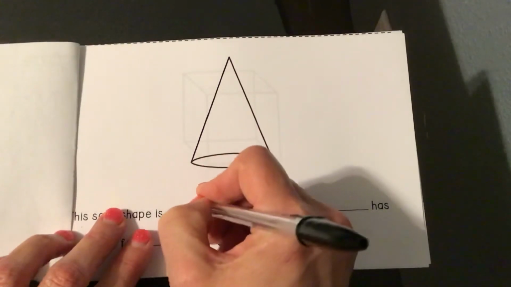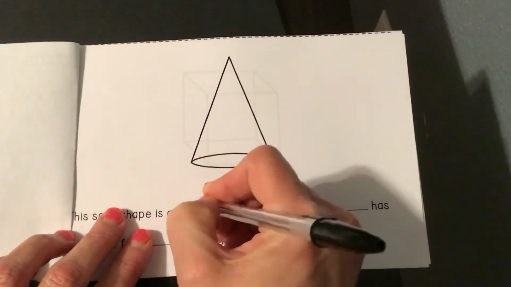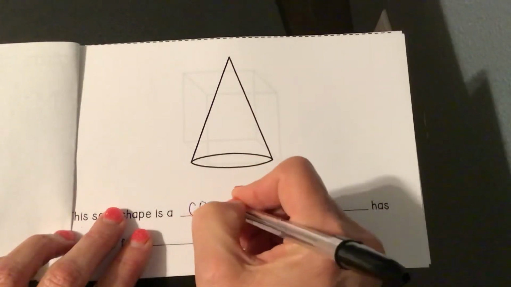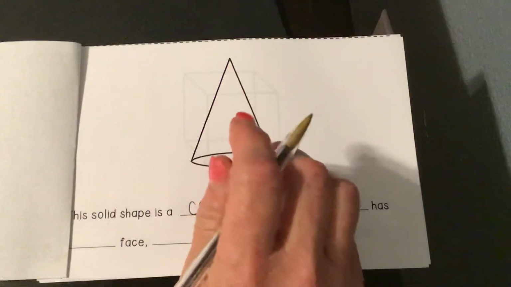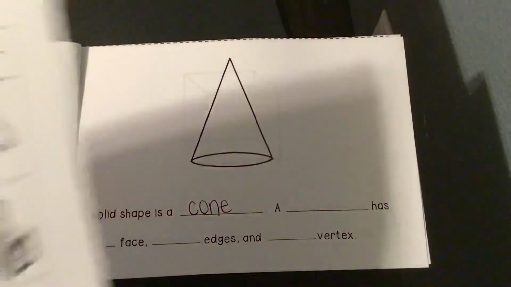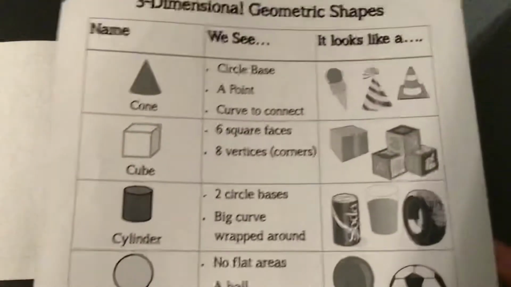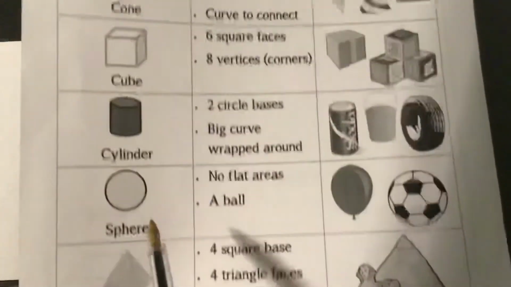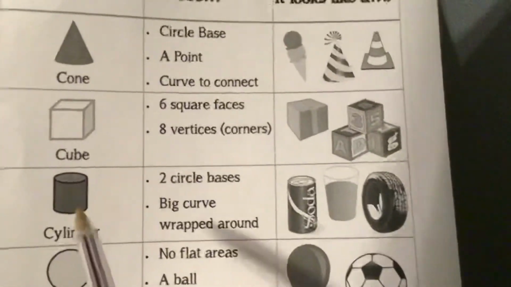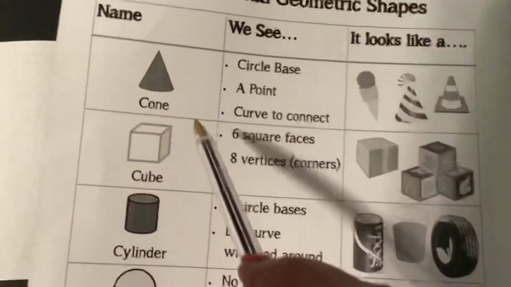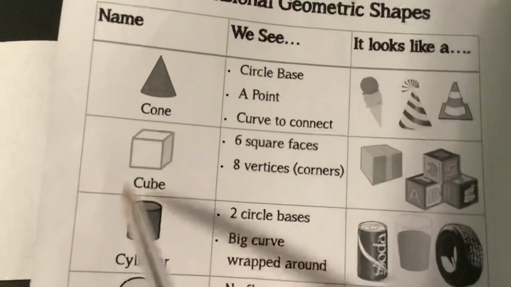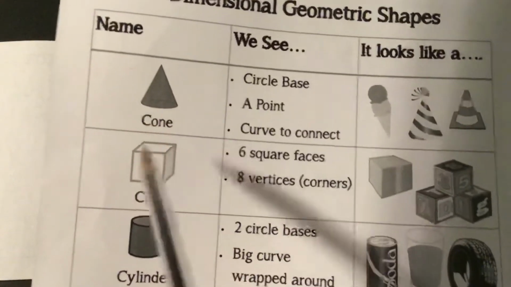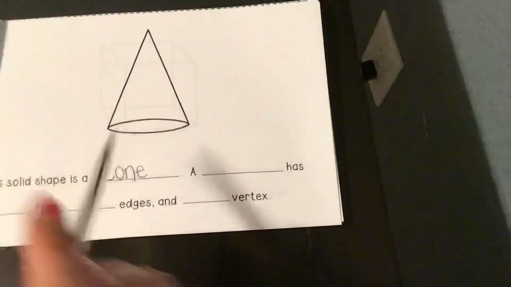What do you hear at the beginning of cone? Cone. And then there's an E on the end. If you want, you can look at your scavenger hunt, and I have given you a paper like we were using last week, and it tells you how to spell cone and cube and cylinder and sphere, because those are kind of hard words. Cylinder and sphere. Cone and cube are a whole lot alike. They start with the same letter. They both have an E on the end. Look what just changed in the middle. O-U.